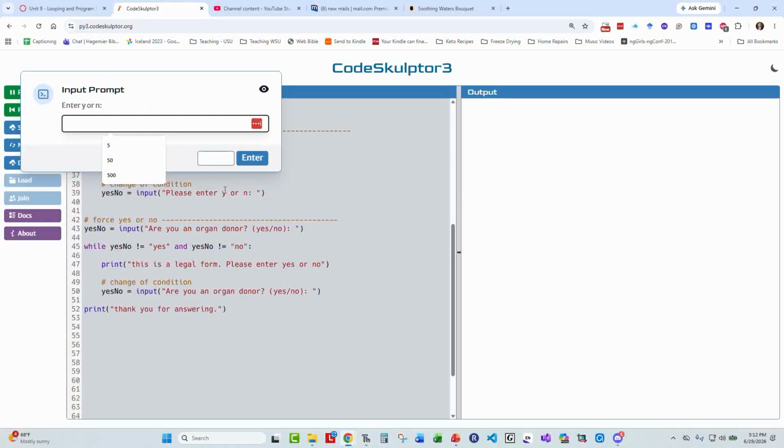All right, let's see if you are an organ donor or not. That is a good number. Notice the while loop doesn't run if I'm getting valid input to begin with. So for those first three, I'm going to give you valid input, and notice my output screen is not displaying anything.